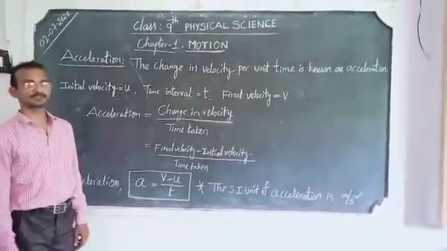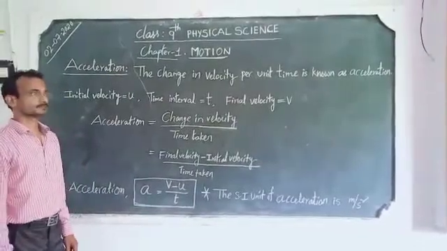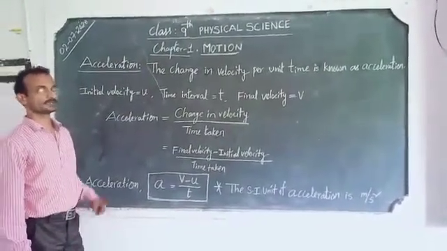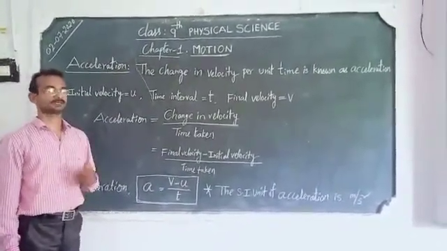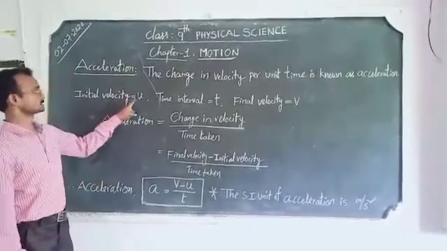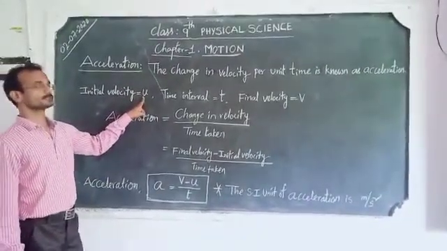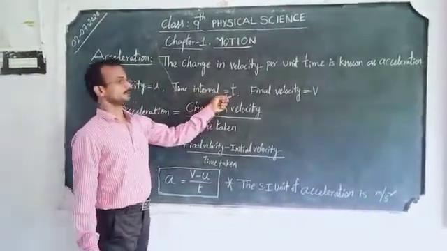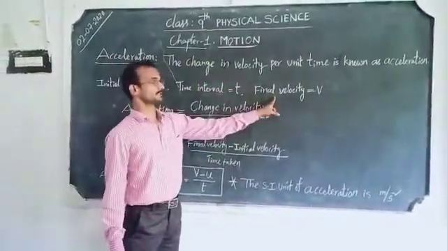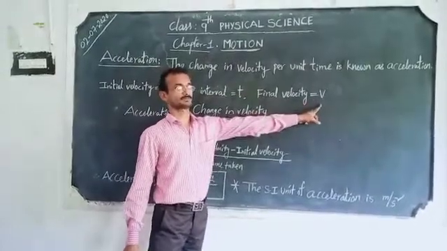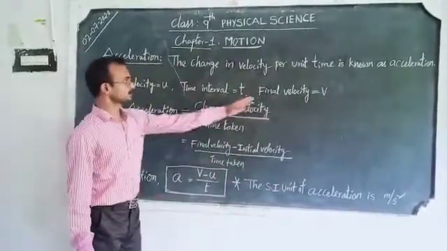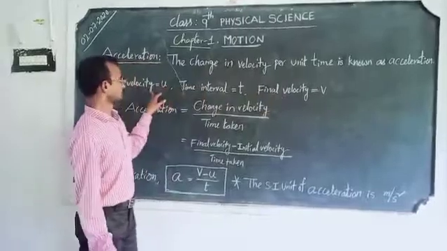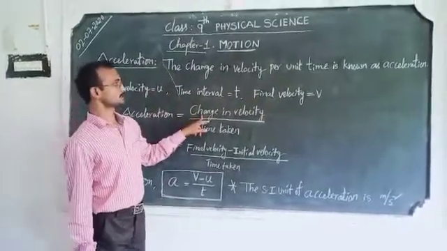For example, a body is moving with initial velocity u. After some time t, its final velocity is v, let us suppose. Then what is the change in velocity?